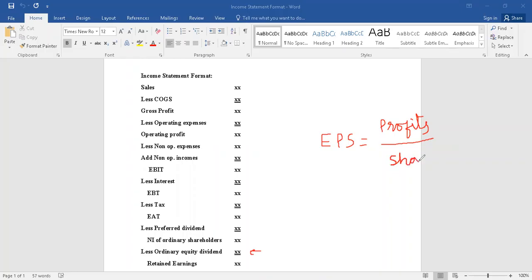So this is number of shares. So for each share, how much is the profit available? This is one piece of information which is available to the shareholders. It will enhance the value, because if the EPS is very good, this reflects in the stock market. The share prices will rise because the EPS is very good.